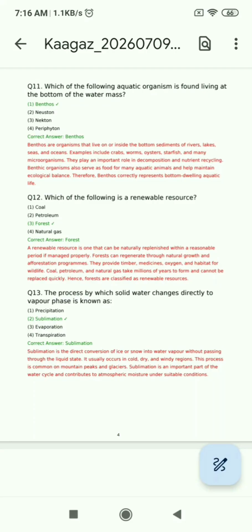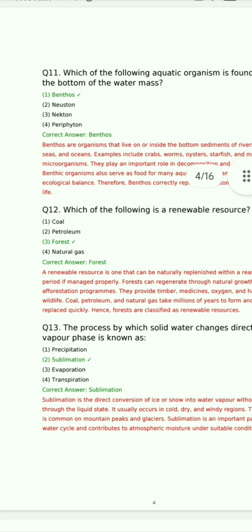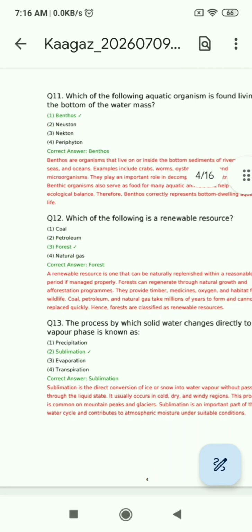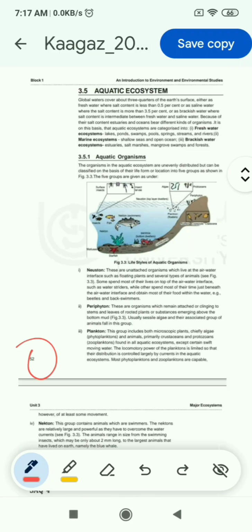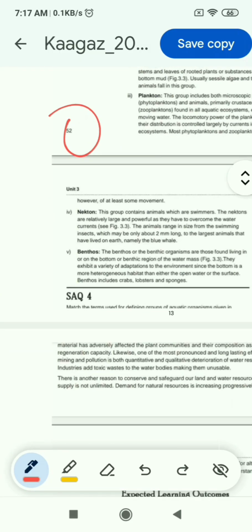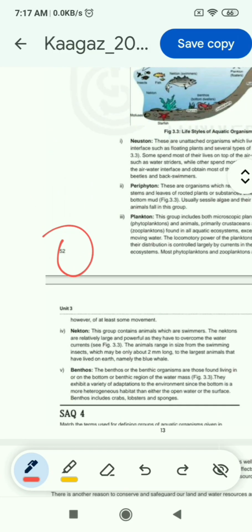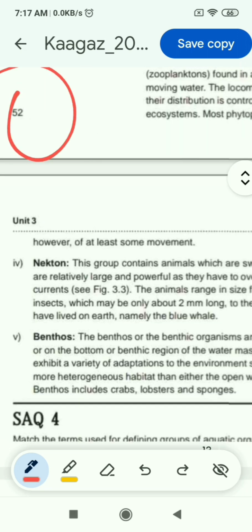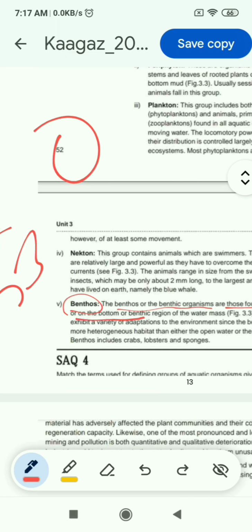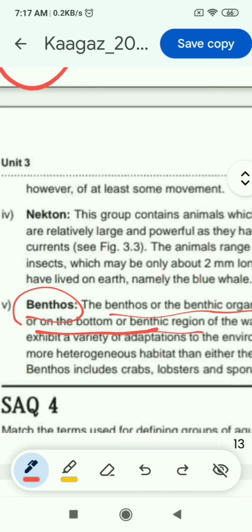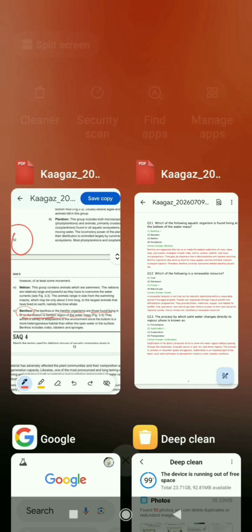Okay, so question 11: which of the following aquatic organisms is found living at the bottom of the water mass? Options are benthos, neuston, nekton, periphyton, and the correct answer is benthos. You will find it on the page number 52 of block 1. Sorry, 52 से आगे वाला page, which is 53. So benthos is the answer. The benthos or the benthic organisms are those found living in or on the bottom or benthic region of the water mass. So the correct answer is benthos.